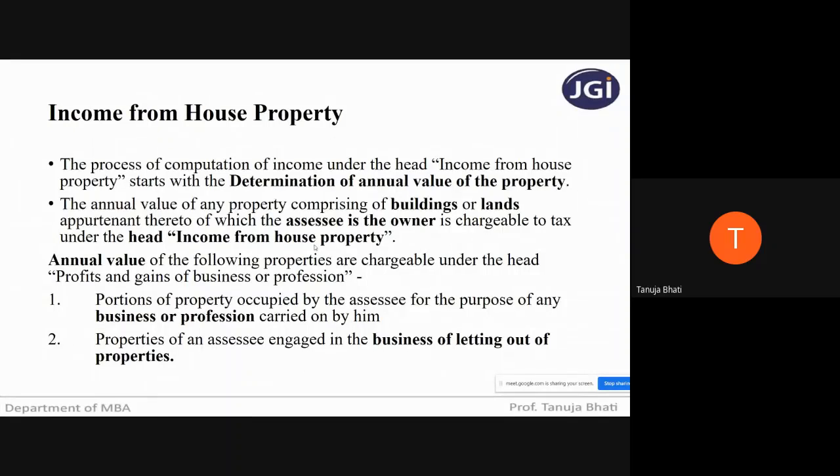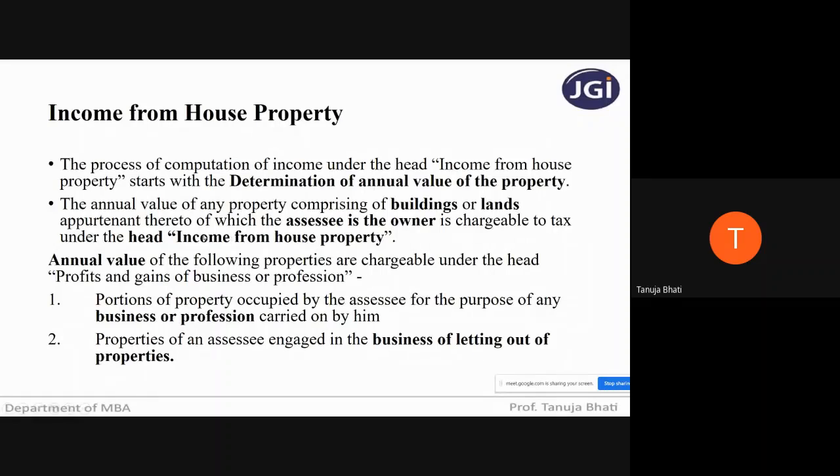Now, a tenant is not going to earn the income from the building or land. It is the owner who is going to earn the income. Therefore, the owner is liable to pay tax under income from house property.